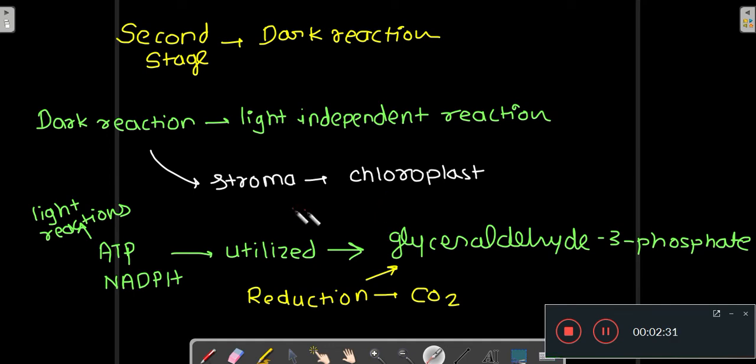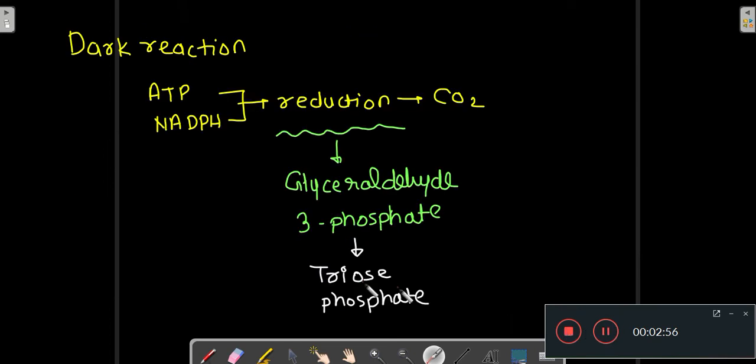What happens in the dark reaction is that ATP and NADPH, which are the products of the light reactions, are utilized in the production of glyceraldehyde 3-phosphate. In the dark reaction there is a reduction of carbon dioxide which results in the formation of glyceraldehyde 3-phosphate. So this is the overview of the dark reaction.